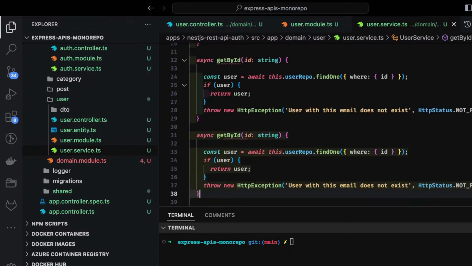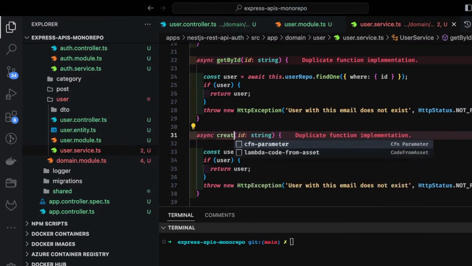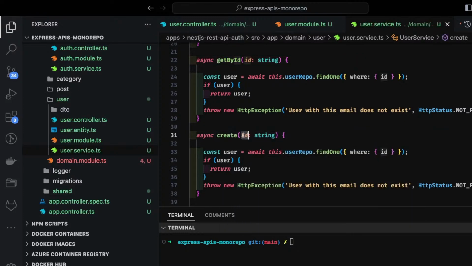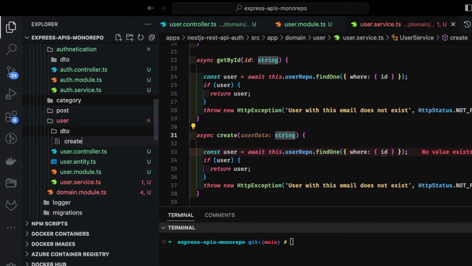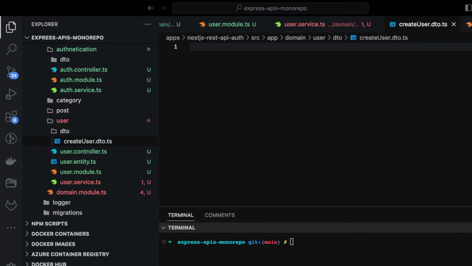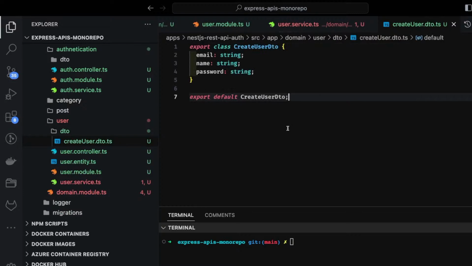The create we need, otherwise we can skip other methods. Create, inside this you need to have user data, and there is a type we need to create. So inside this interface, user DTO, I think we have an interface. So here we can create user DTO.ts, and what this DTO simply contains is what all properties you want when creating a user. We need email, name, and the password.